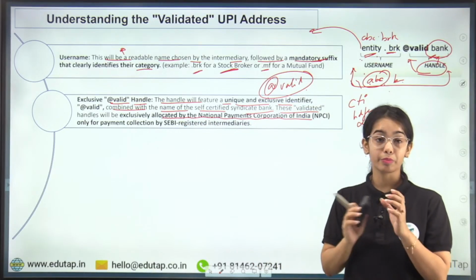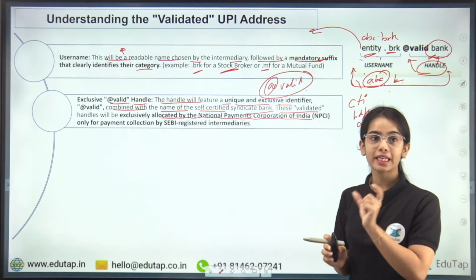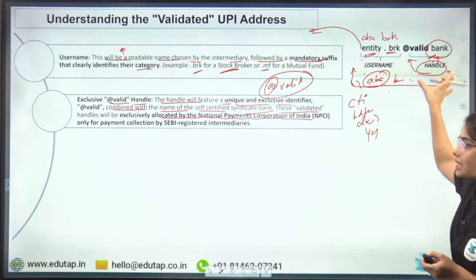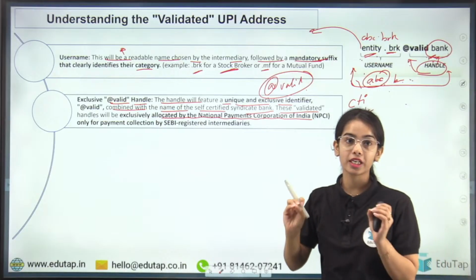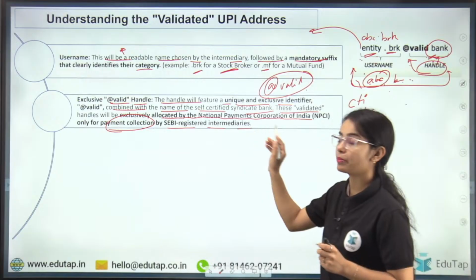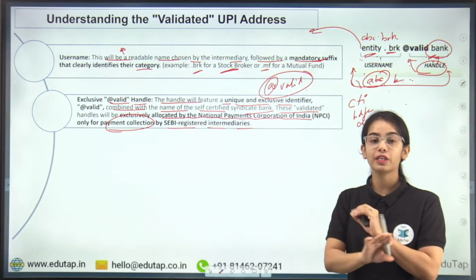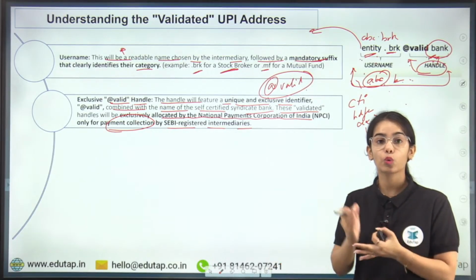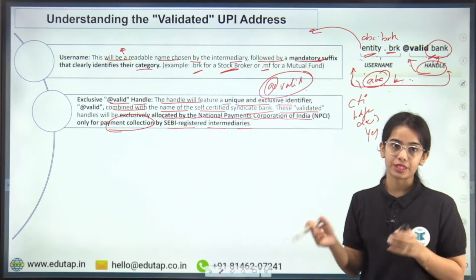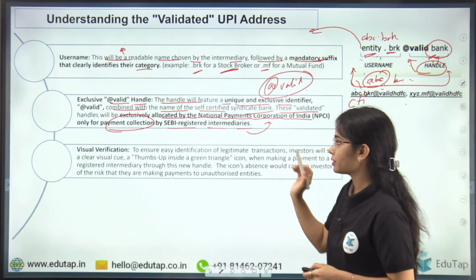Remember this: these handles, @valid and the bank name, will be exclusively allocated by the NPCI only for payment collection by SEBI registered intermediaries. This kind of handle will not be given to any other entity. It will only be given to the SEBI registered entities that collect funds from the investors. Got it? This is a very important point.